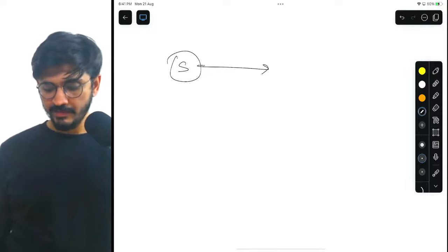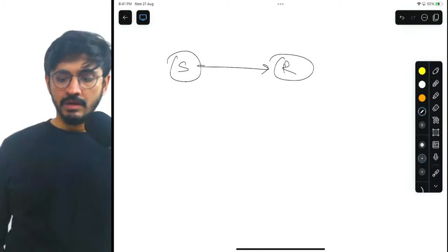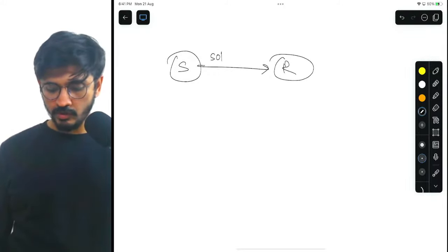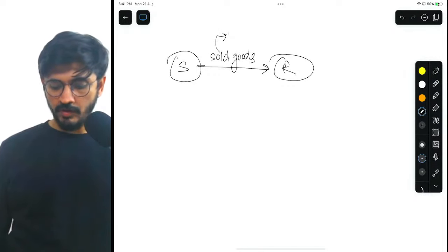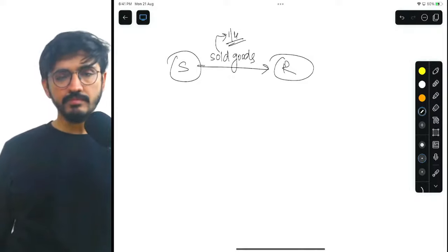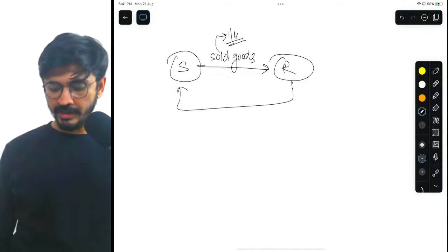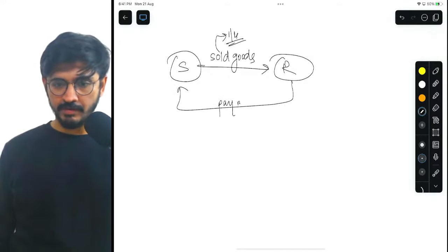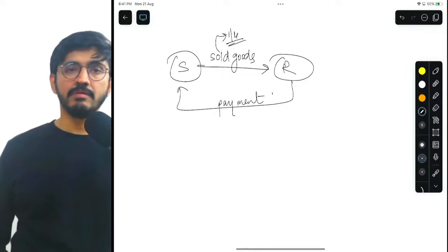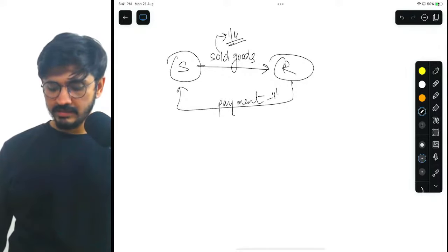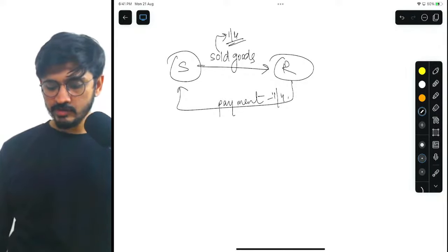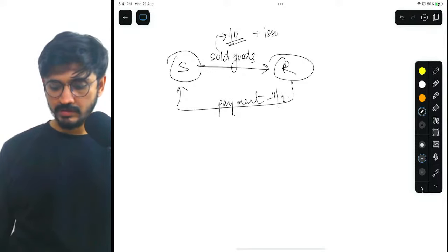Let's say there is a supplier, there is a recipient. Supplier has sold the goods to the recipient on 1st of April. Recipient has also made the payment on 1st of April. Now, the supplier has not issued an invoice to the recipient.